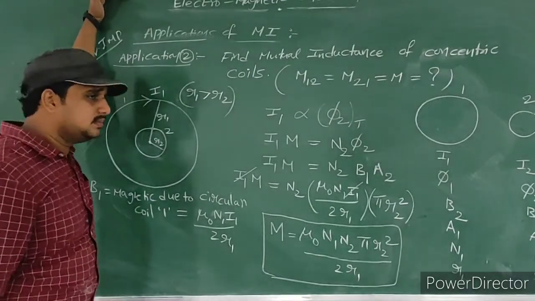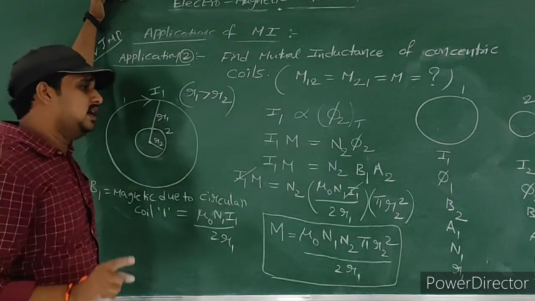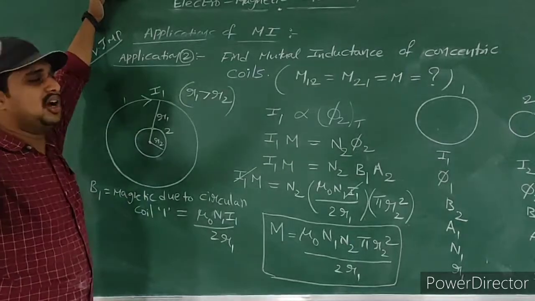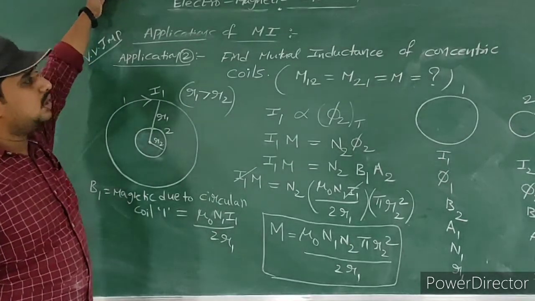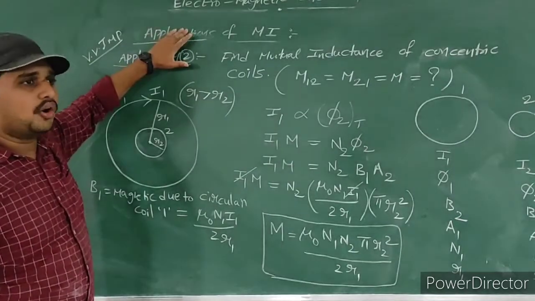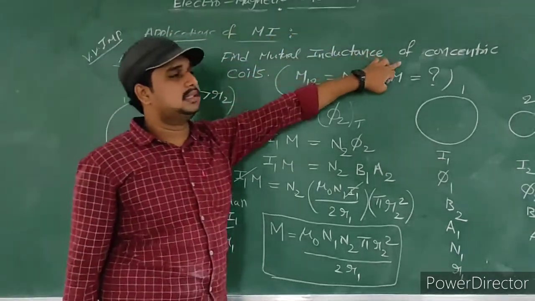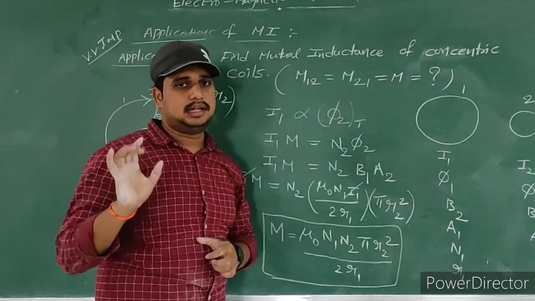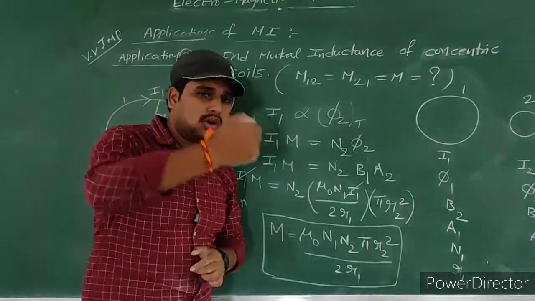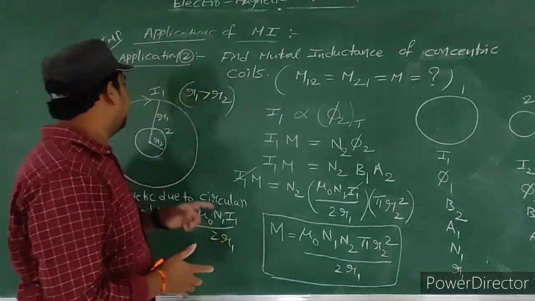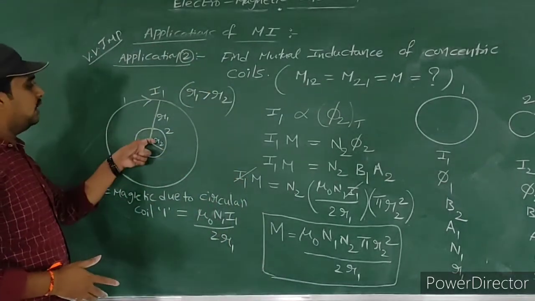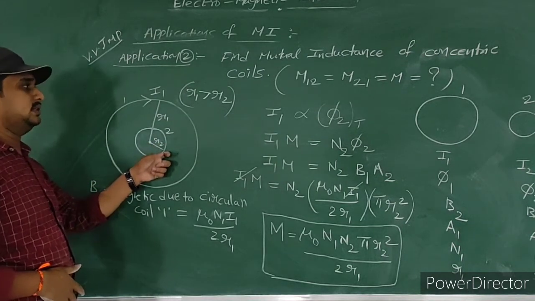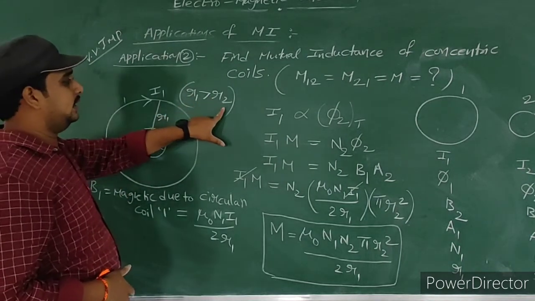Applications of mutual induction. We had two applications. One is mutual inductance due to coaxial solenoids. Next, mutual inductance due to concentric coils. Concentric means one coil lies inside another coil. That is called concentric. Here I consider two coils. First coil having radius R1, second coil has radius R2. So that's why here R1 is greater than R2.